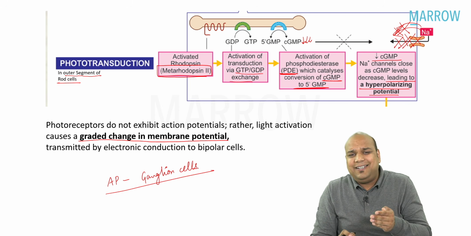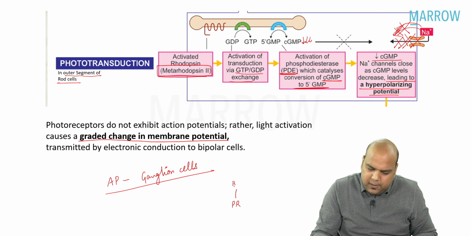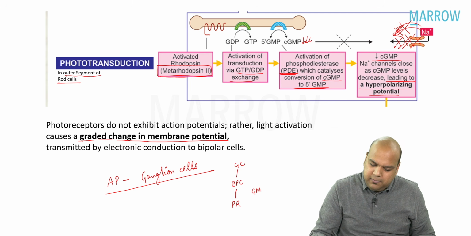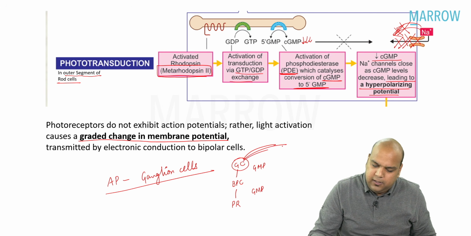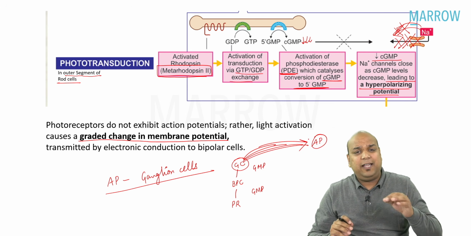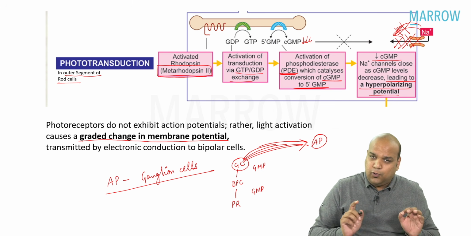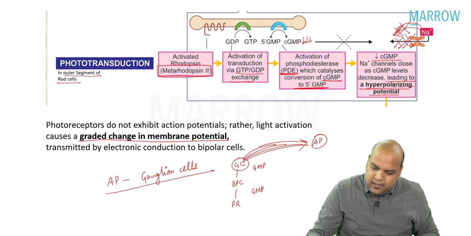Because the distance of conduction is very small from photoreceptors to bipolar cells to ganglion cells, we don't need an action potential. What is there, everybody? Graded membrane potential. Then from ganglion cells, the impulse needs to travel in the optic nerve, a large distance, everybody. That is why what is generated, everybody? Action potential.